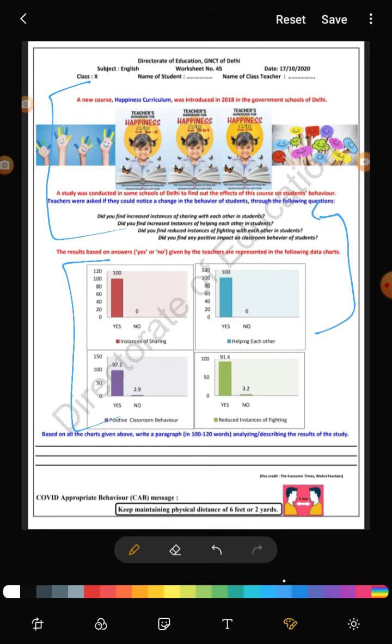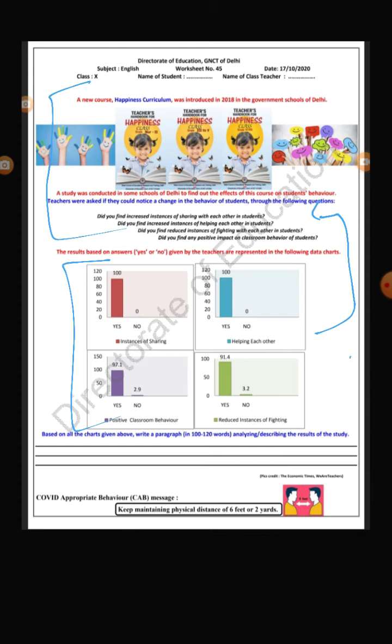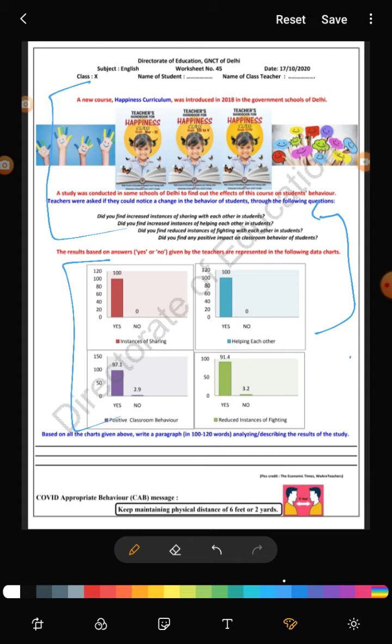Let's first understand this. A new course, Happiness Curriculum, was introduced in 2018 in the government schools in Delhi. So, as everybody knows, Happiness Curriculum 2018 में सभी schools में introduce हुआ था. A study was conducted in some schools of Delhi to find out the effect of this course on students' behavior. Teachers were asked if they could notice a change in their behavior.